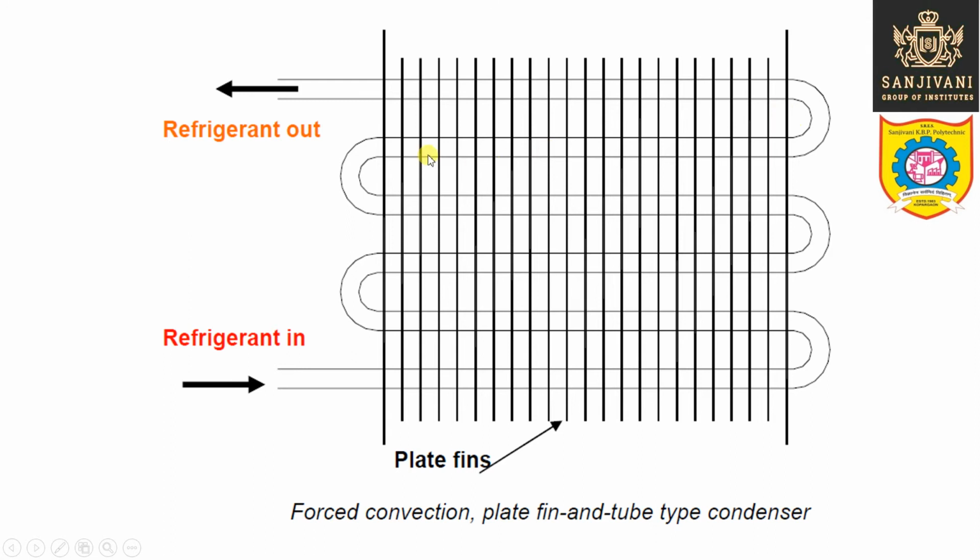and therefore the design of this condenser is slightly changed. It is slightly dense as compared to the natural convection air cooled condenser. The refrigerant enters from here, it flows along the coil, and the refrigerant leaves from here. It comes in contact with the air, and the heat is carried away by the air, and thus the refrigerant gets cooled and gets condensed from vapor to liquid in this type of condenser.